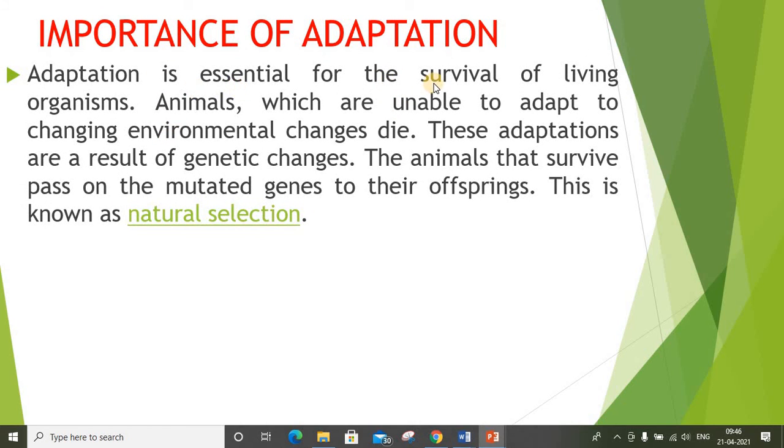Adaptation is essential for the survival of living organisms. Animals which are unable to adapt to changing environmental conditions die. These adaptations are a result of genetic changes, and the animals that survive pass on the mutated genes to their offspring. This is known as natural selection. Animals live in an environment where there are several factors like the climate, the kinds of plants and other animals that may be predators or might compete with them for resources. The animals must adapt to all these factors to survive.